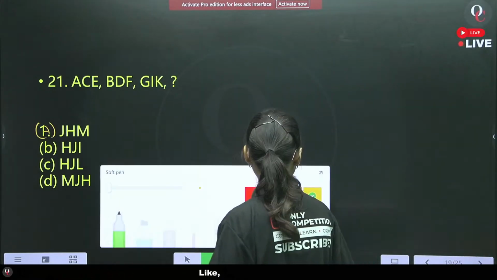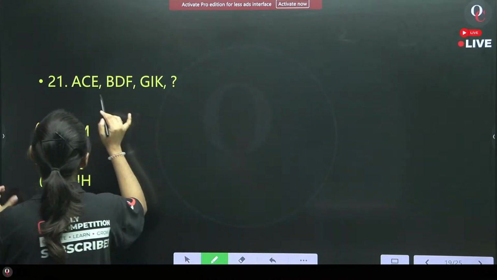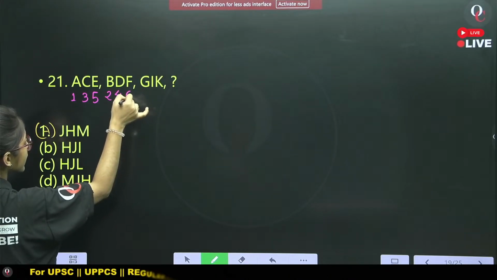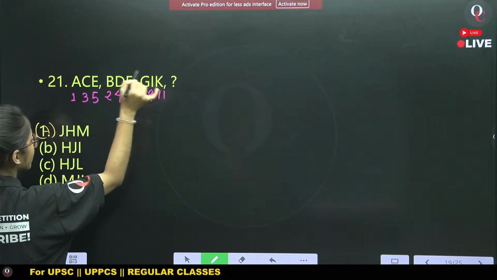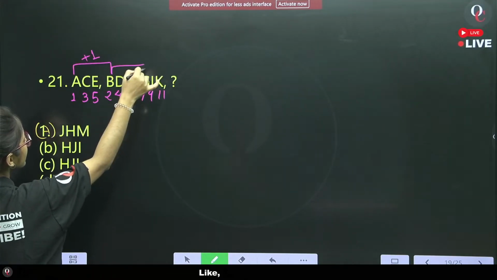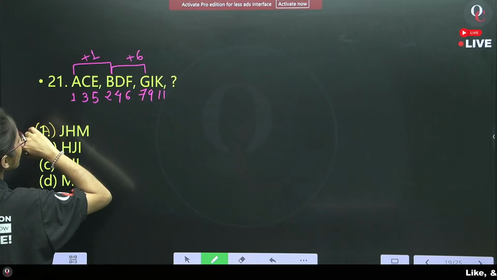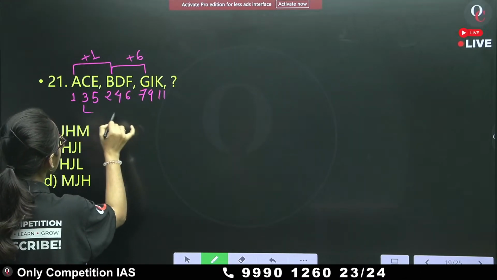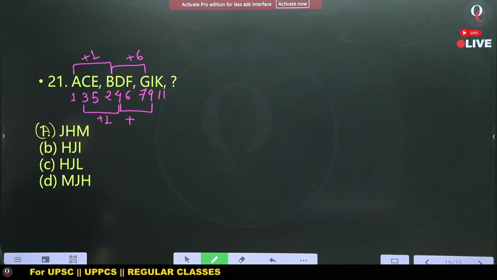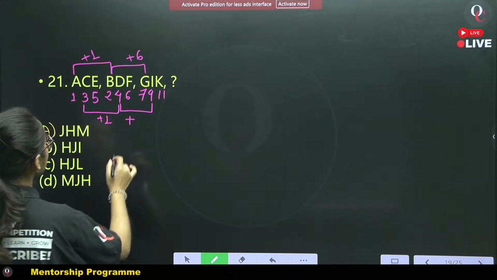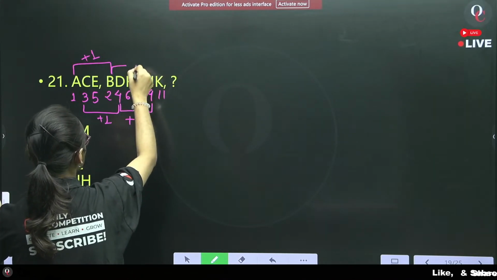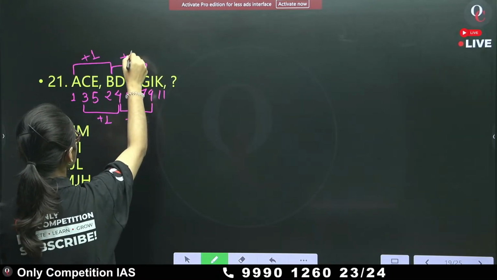The position value of A is 1, 3, 5, 2, 4, 6, 7, 9, 11. Okay. In the first term it is plus 1. In the second term it is plus 6. Next term it is plus 1. Next term it is plus 5. Here also it will be plus 5 only.